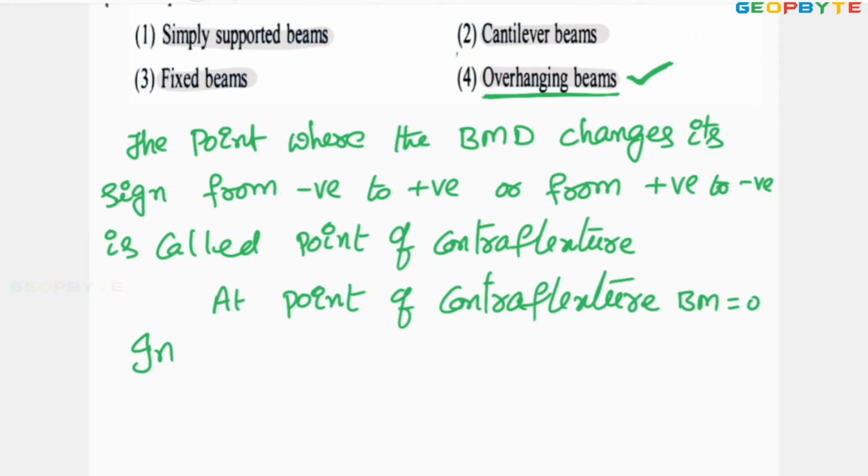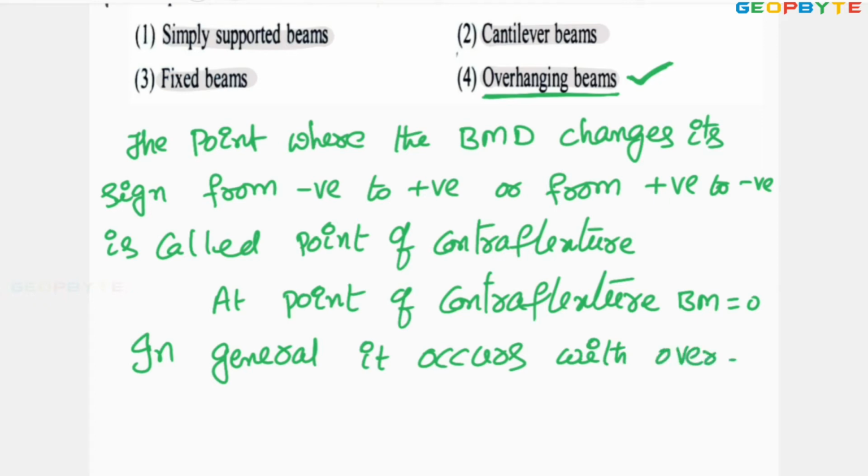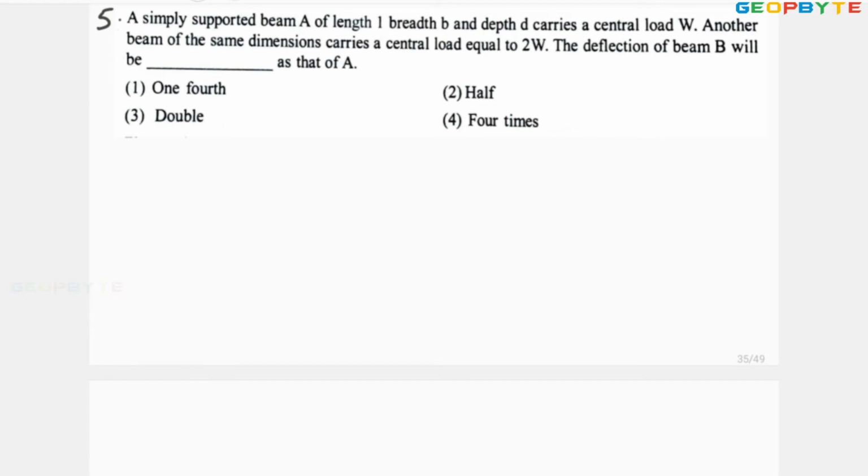In general, it occurs with overhanging beam. I hope you got my point. Now let us go for the next problem. Look at the next problem.